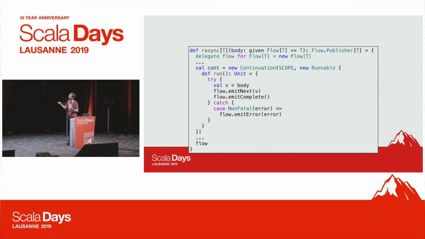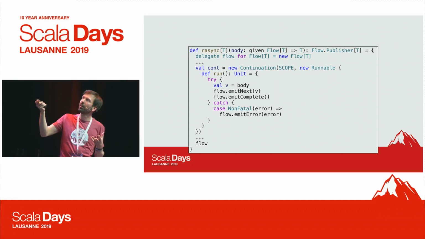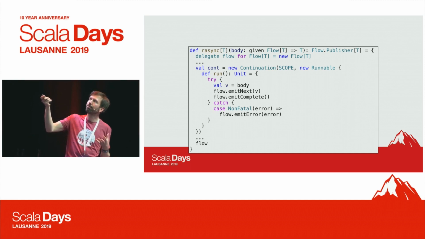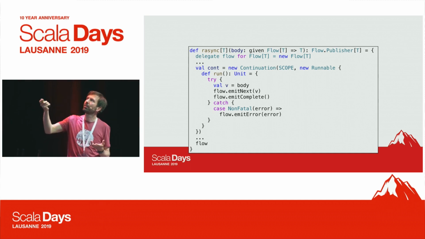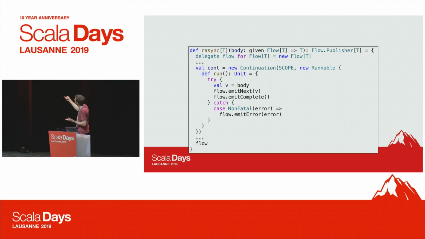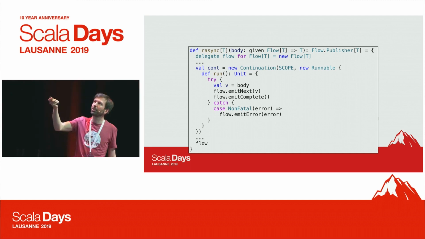So that's very simple, and of course this makes it quite easy to implement this model, because in our async, when we're given this body, we just need to create a continuation where our task evaluates body. It can do that because the flow delegate is actually in scope, so it works without any issues. The body has access to the delegate, and everything works out fine.